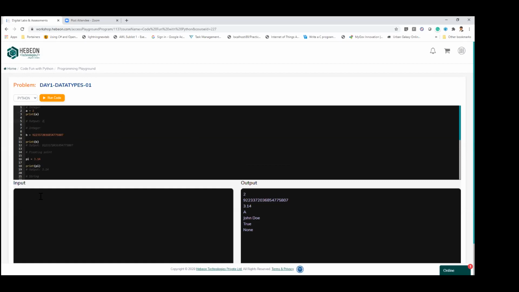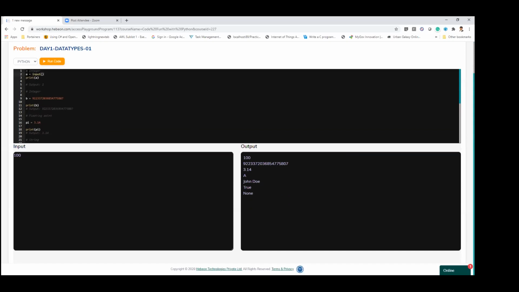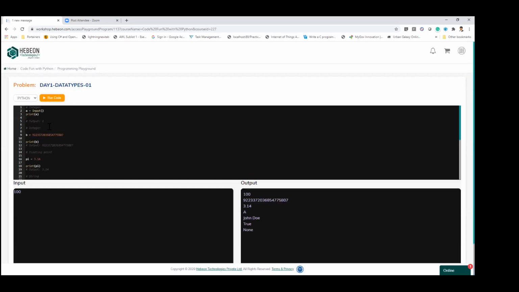Imagine I want to read the input from the end user of the system, and stop hard coding like this. What I can do is change it to input. Okay, then I enter my value here and run. So my initial value A, instead of assigning 2, I am getting from the end user, right? Then that is what you are getting here. Similarly, try assigning larger numbers and getting the output here.